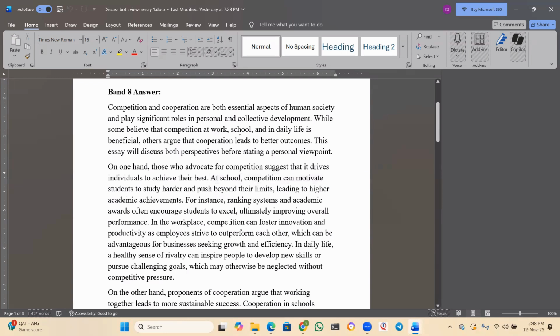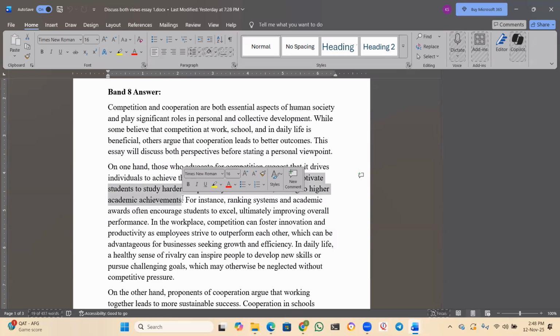First of all, I thought about school. At school, what is the advantage of having competition? Then at workplace, what is the advantage? Then in daily life, what is the advantage? That's what I thought, and I generated the ideas in that way.